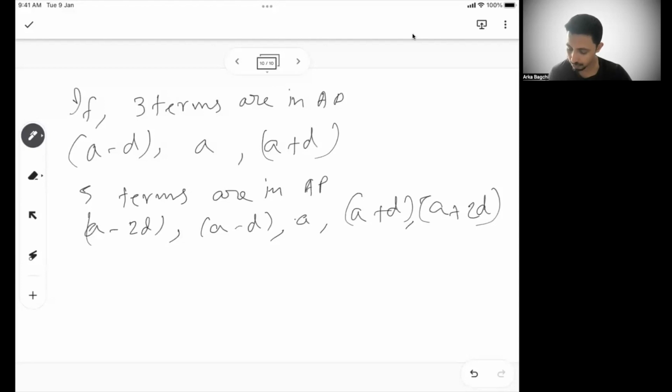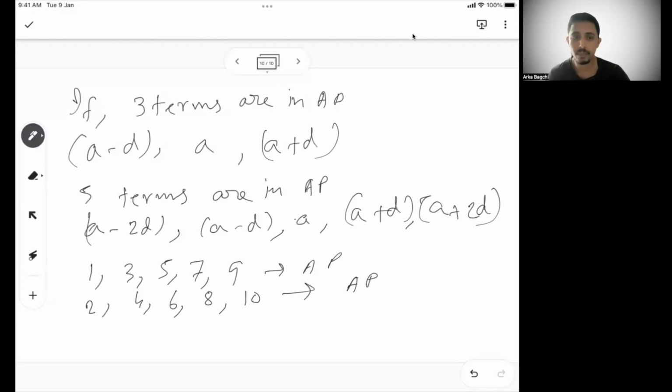Let's say there are 5 numbers, 1, 3, 5, 7, 9, our classic example. This is in AP. Now, if I add 1 to all of them, that means this becomes 2, 4, 6, 8, 10, which is still in AP. Now, if I multiply all these numbers by 2, what will it become? 2, 6, 10, 14, 18. That is also in AP because the gap now is 4 in every case.